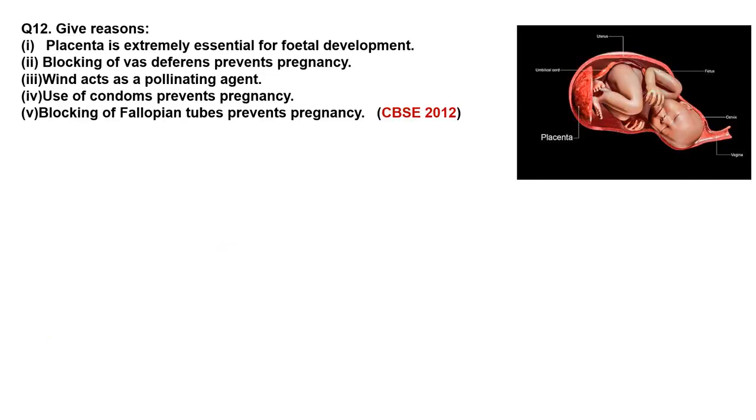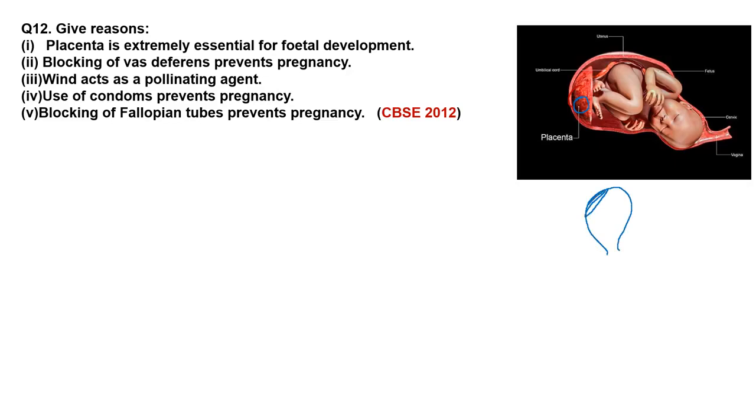Now give reason: placenta is extremely essential for fetal development. Here you can see the placenta. Placenta is made up of specialized tissue which is present in the uterus. If this is the uterus, the placenta will be present here.